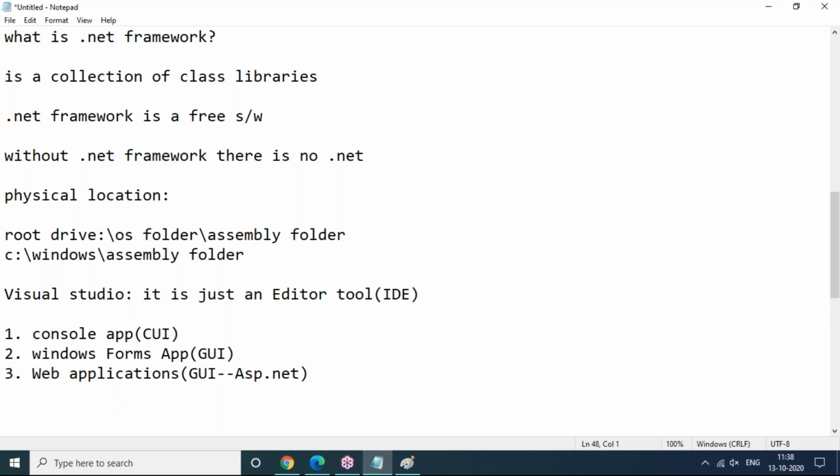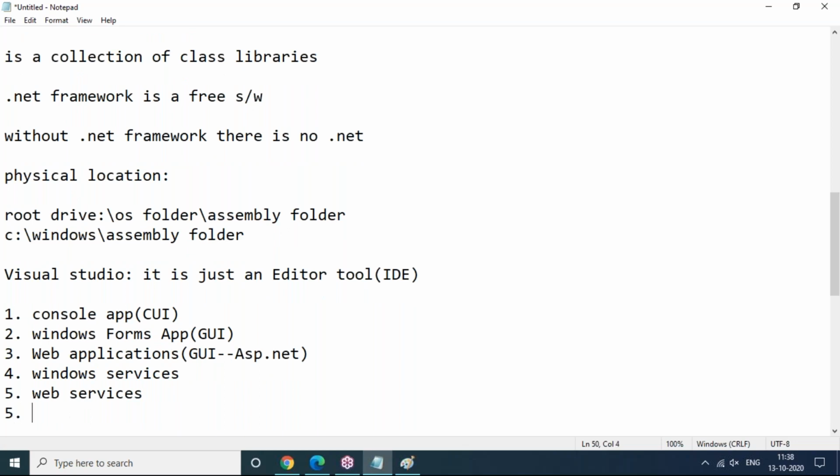So these are the major applications which I am going to cover in our sessions: console application, Windows Forms application, and web applications. Apart from this, there are a lot of applications we can create using .NET: Windows services and web services. Web services we will cover in ASP.NET.